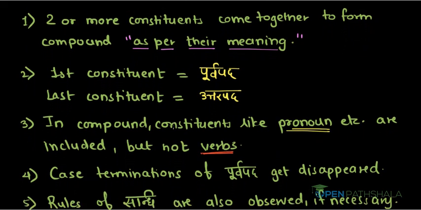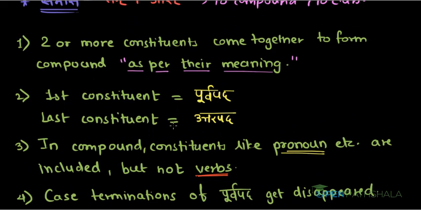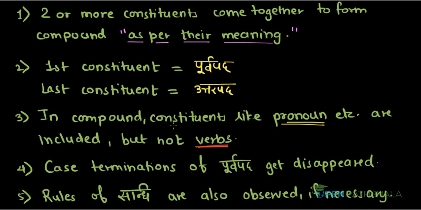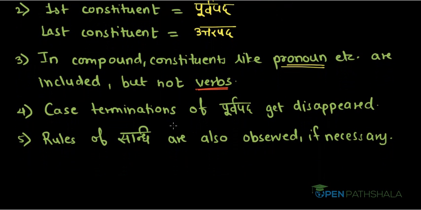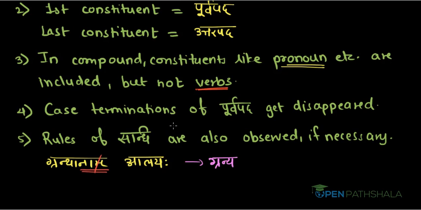Next rule is, as we have seen earlier, the case termination of Purvapada disappears while making a compound. Next rule is, rules of Sandhi are also observed if they are necessary. For example, we have the dissolution Granthanam Alayah. Now we want to make a compound of these two words. First, we will remove this case termination. So we get two words, Grantha and Alayah.